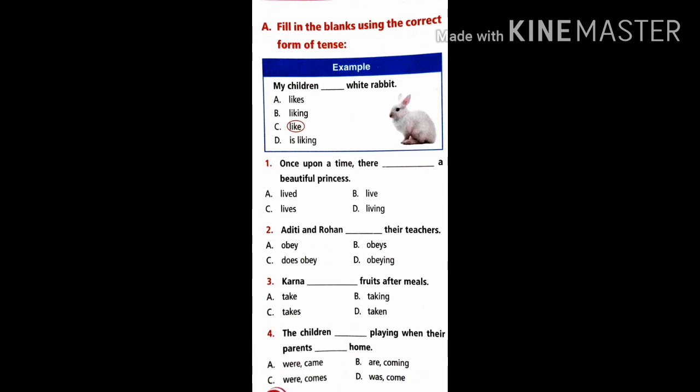Once upon a time they dash a beautiful princess. The words once upon a time tell us that the story happened long ago. That means it is in past. So when it is in past, what verb do we use for past tense? Basing on that you want to take the correct answer. Aditi and Rohan dash their teachers. Now this is a regular action. So basing on a regular action, what type of tense we use, basing on that you want to complete. Now you can see the third question, basing on the context you want to write the answer.